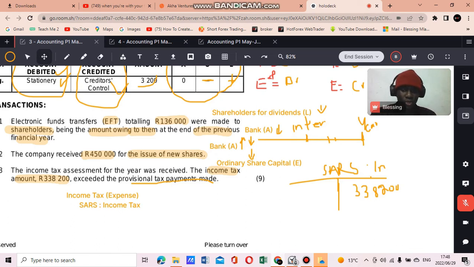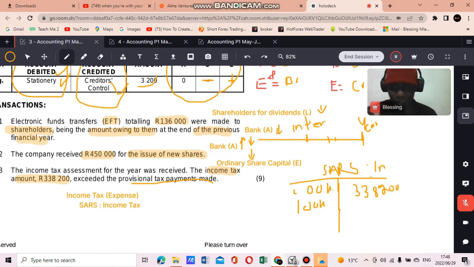It's usually 28% of our net profit, right? So they say, okay, this is like 28% of our net profit. It amounts to 338,200. So this is the amount you're supposed to pay to SARS at the end of the year. But what we do as a business, we usually pay provisional tax payments during the year to decrease this amount payable at the end of the year. Maybe we'll pay 100,000 during the year, pay another 100,000, so that we can decrease this amount over here, right?